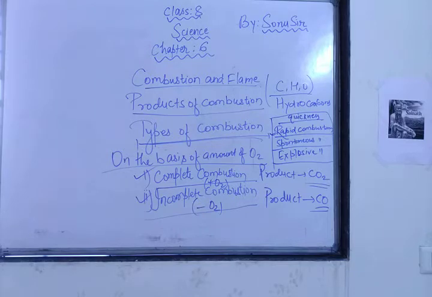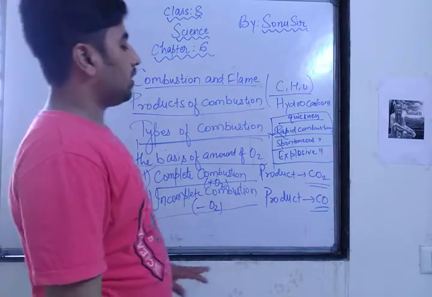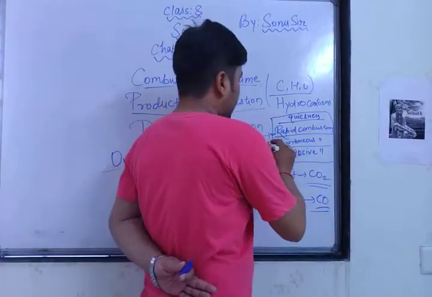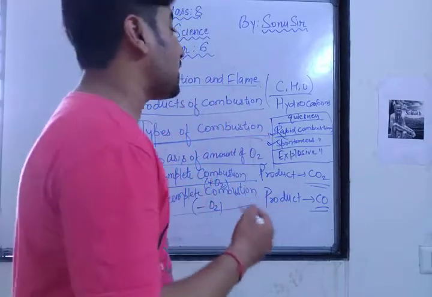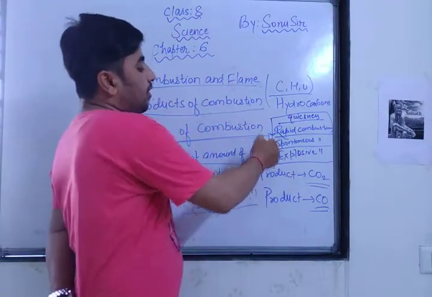Now let us come to spontaneous combustion. In this kind of combustion, the combustible substances catch fire on their own, if the temperature of the surroundings is higher than their ignition temperature. For example, phosphorus burns spontaneously, especially on a hot day. Just remember, their ignition temperature is very low. As the temperature of our surroundings rises, the fire starts.